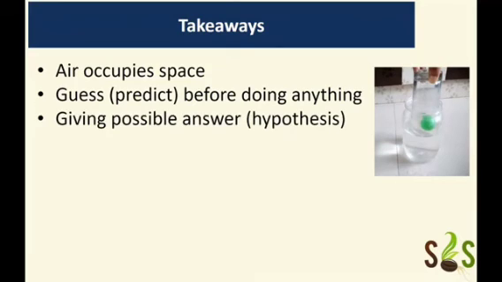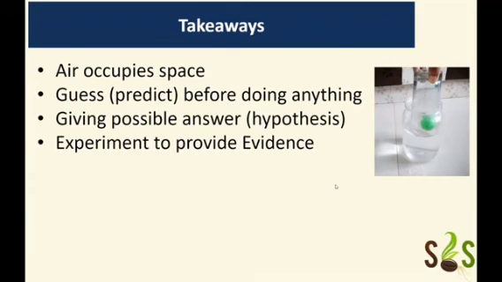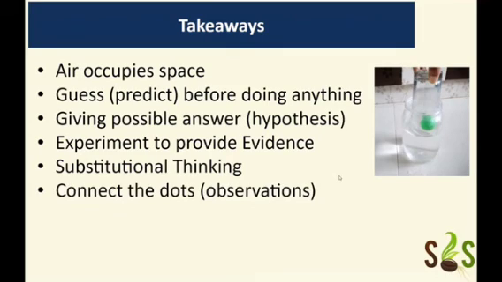Another thing which we learned is that we should try to give a possible answer. So once we see a phenomena, we should try to give a possible answer, which is a hypothesis, and see whether that possible answer is right or wrong by conducting an experiment. So we also did some experimentation. We also learned about substitutional thinking, right? So if you don't have a particular material, what material can we use in place of that material? So that is a very important aspect of doing science and engineering.